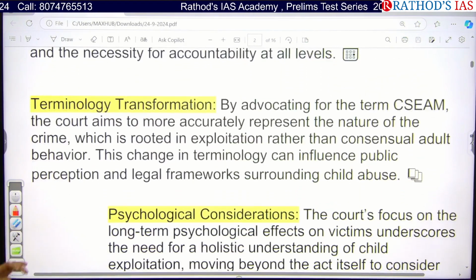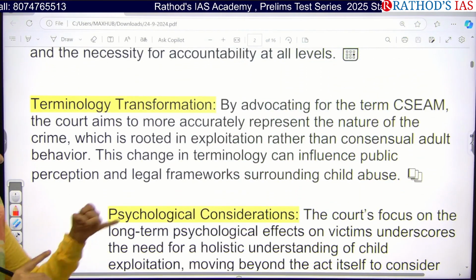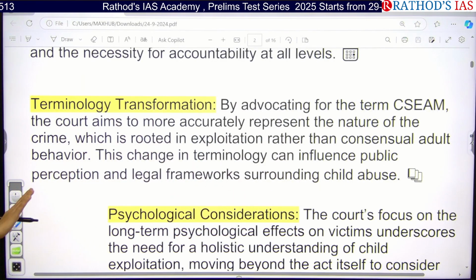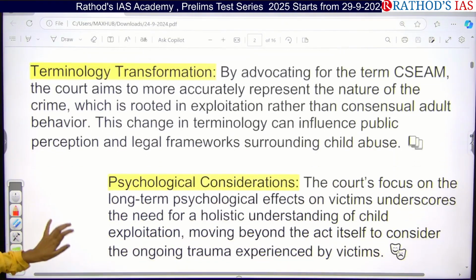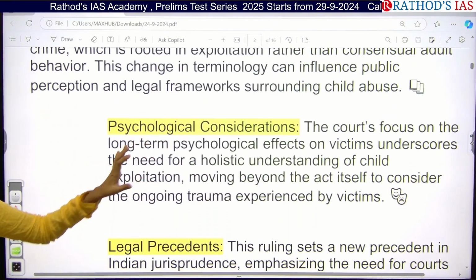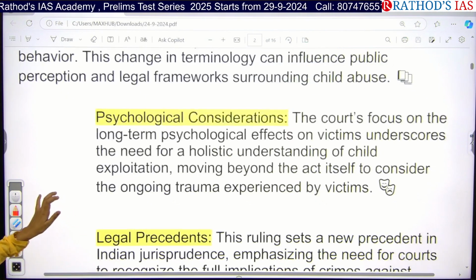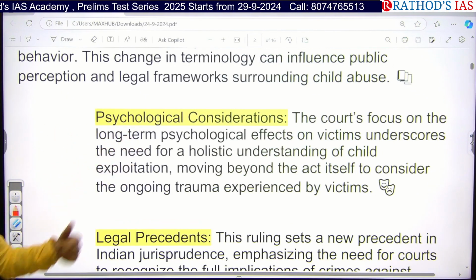So that means we are focusing on exploitation rather than adult sexual behavior. That is the thing we are focusing on, and especially we are also focusing on the legal frameworks surrounding child abuse, as well as psychological considerations.